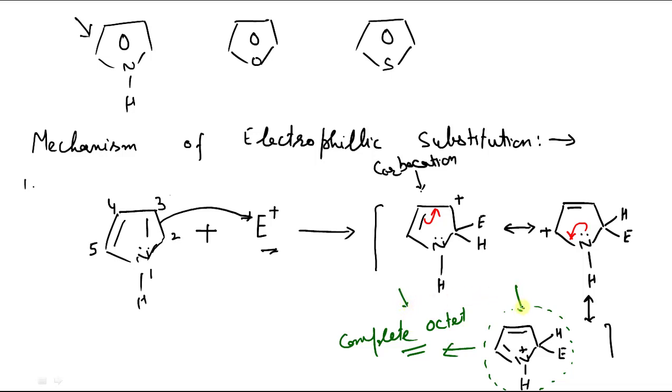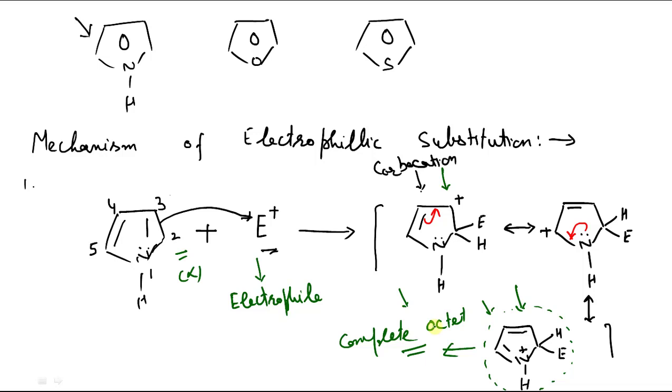So once again, the first step is attack of the electrophile on the aromatic compound, which gives the carbocation, and it is resonance stabilized. When the electrophile has attacked the second or alpha position, we get one very stable resonating structure because all the atoms have a complete octet.